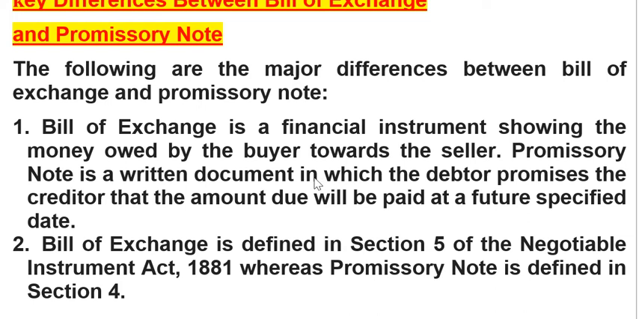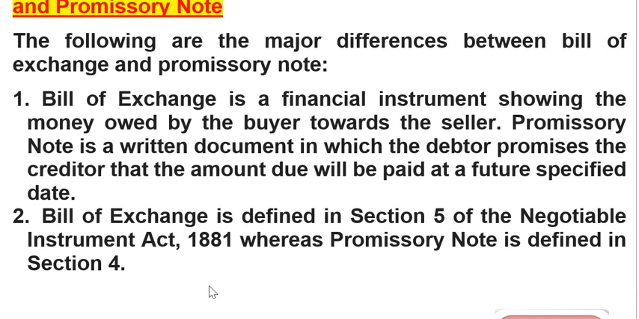Clear? It is opposite. And number two, bill of exchange is defined in section 5 of the Negotiable Instruments Act, whereas promissory note is defined in section 4 of the Negotiable Instruments Act 1881. Correct? So 4 and 5 you can remember. That means section 4 is promissory note and section 5 is bill of exchange. So promissory note comes first, section 4, and bill of exchange comes in section 5. Okay, both are of the Negotiable Instruments Act.